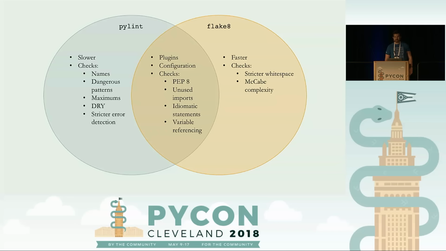And there are quite big differences between Pylint and Flake8 in terms of the checks they do. Pylint is going to be a lot slower than Flake8, but it's going to be doing a lot more checks. It's going to be looking for names that are valid, so make sure they're PEP8 compliant. It's going to be looking for dangerous usage patterns, so it'll catch use of internal methods. It also looks for maximums, so if you have too many methods or too many arguments. It also looks for code similarities, so if you are violating DRY, don't repeat yourself.